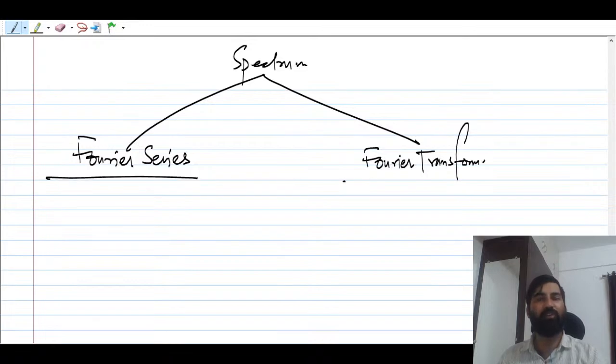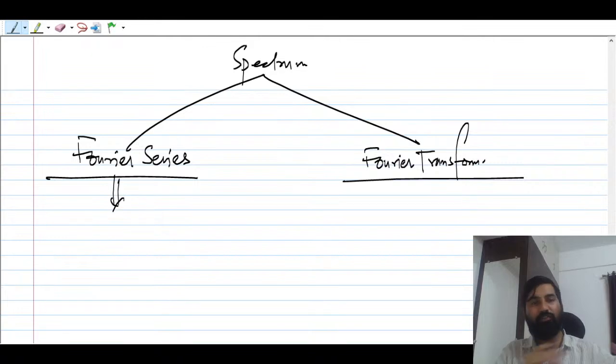From Fourier series you will get one, and from Fourier transform you will get the other. In case of Fourier series, the frequency is going to be discrete, okay, discrete in frequency. The spectrum when you find it from the Fourier series, suppose you are finding the Fourier series of any periodic signal.